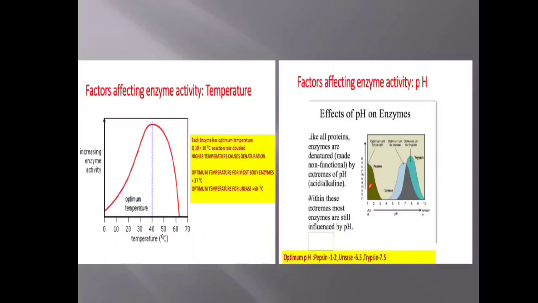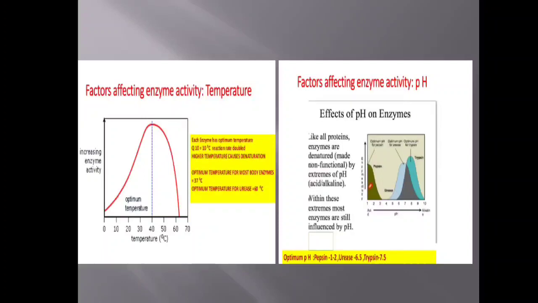This is very helpful for the determination of enzyme concentration in clinical application, and for diagnosis of inborn errors in metabolism. So that is another significance.